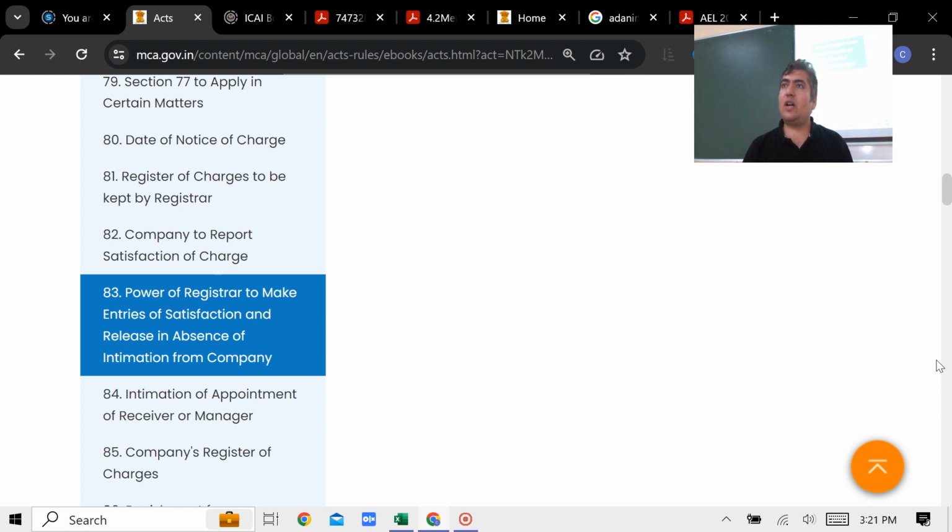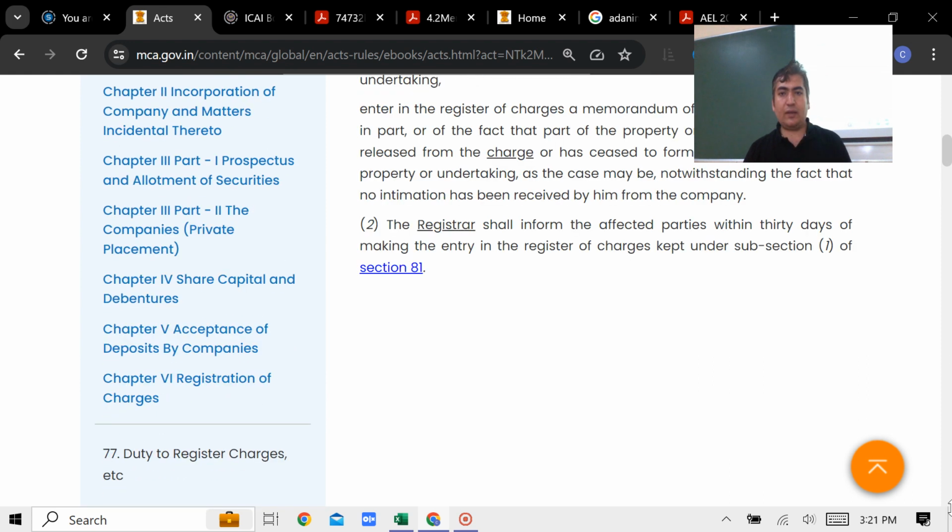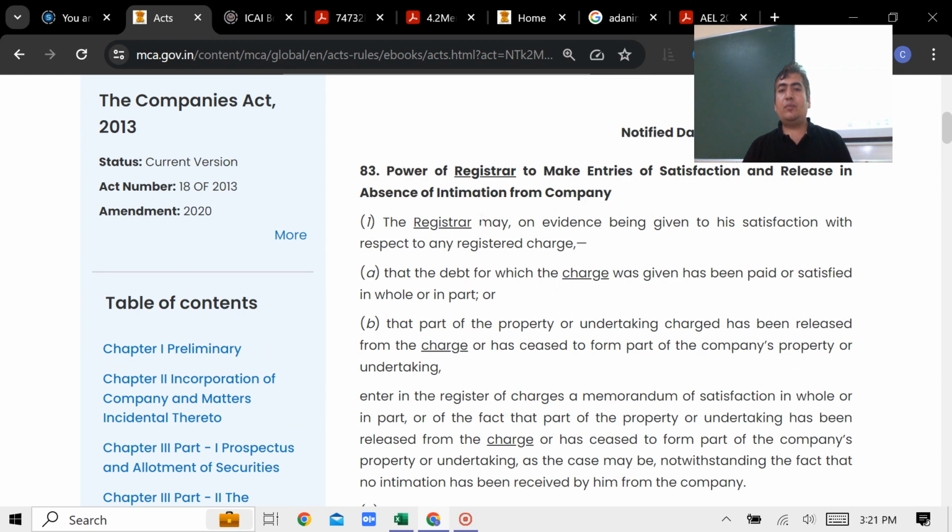Both the parties, charge holder as well as the company. आप समझो बेटा, you have taken a loan. It is almost 20 years. Loan transactions are appearing, and ROC has access to the bank data also. उधर भी पता चल गया भाई ये तो 5 साल पहले लोन खत्म हो गई, तो अब उसको रख के क्या फायदा, बेटर उसको सेटिस्फाई करवा दो. सो देखो बेटा, ये प्रोविजन खास ध्यान रखना, एग्जाम में आता है. It is written that a registrar may, if they have the evidence, go with the satisfaction.